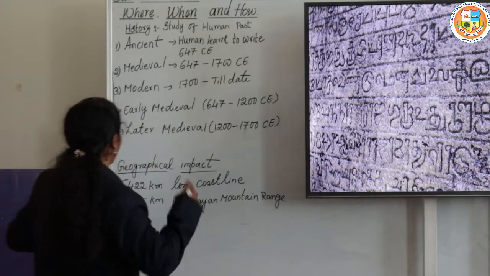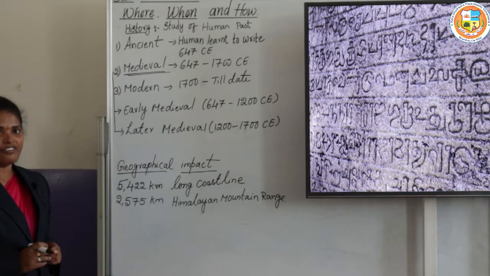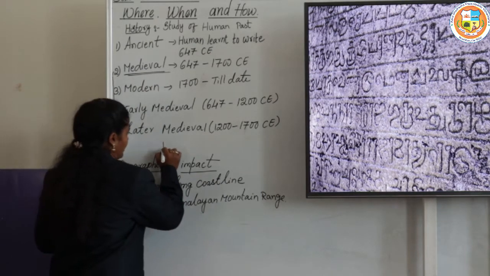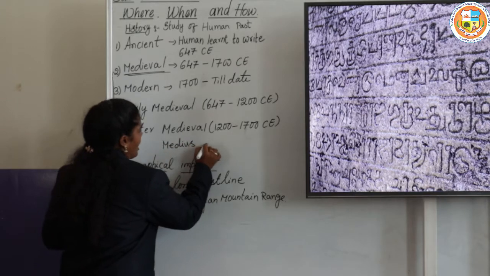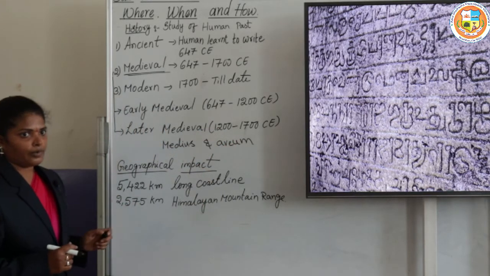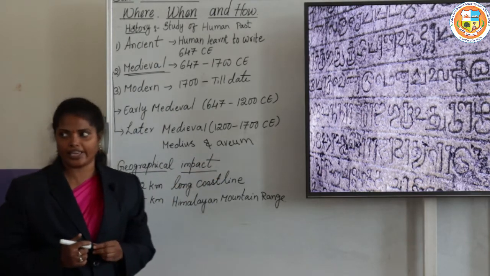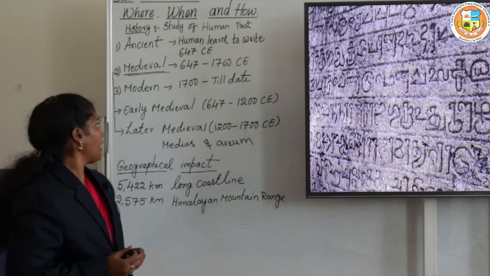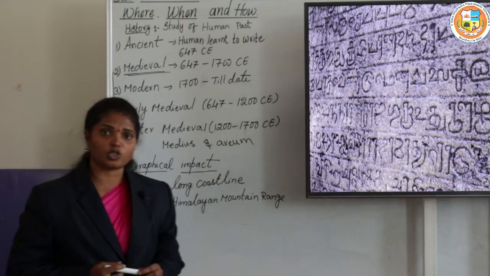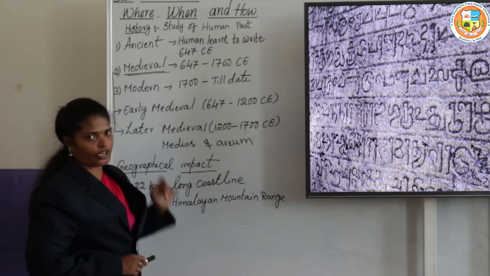This word medieval has been derived from the Latin words medius plus avium. This means the middle age. So Indian history is also divided into three parts, that is the ancient, medieval and the modern period.